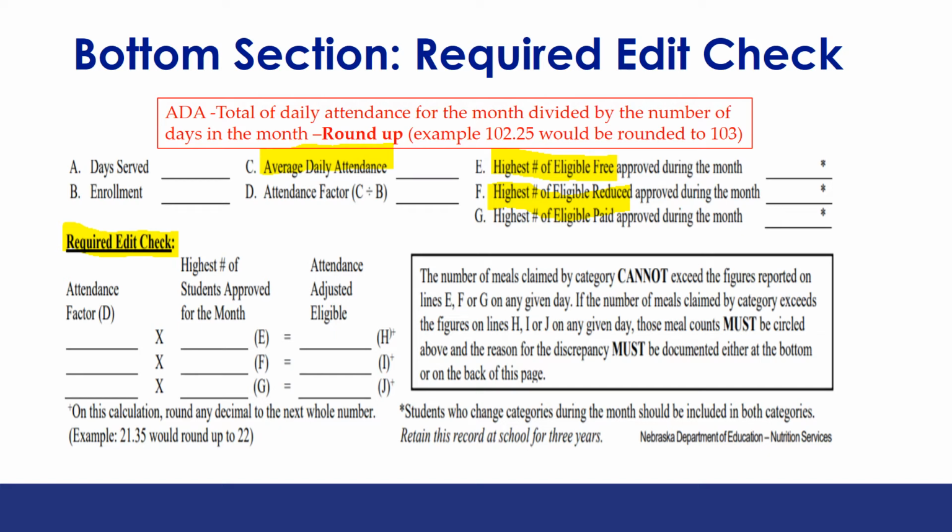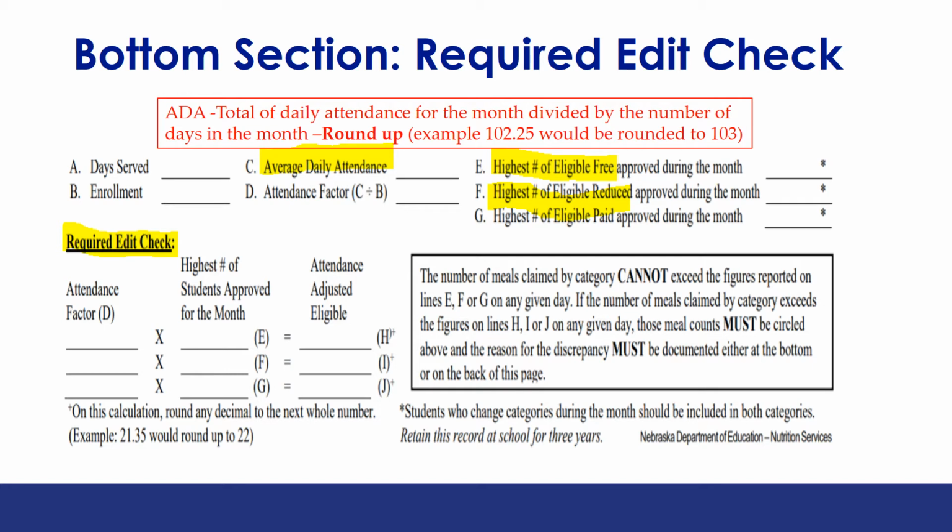The second check is comparing the attendance adjustable eligible count for each eligibility category, paid, free, and reduced, to the daily meal counts. If the number of meals claimed in the category exceeds the count for attendance adjustable eligible students for the day, that count must be circled, identified, and the reason for the discrepancy must be documented either on the page or on the printout from the software company.